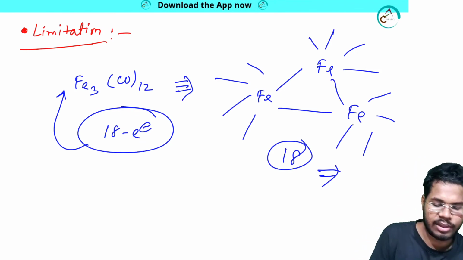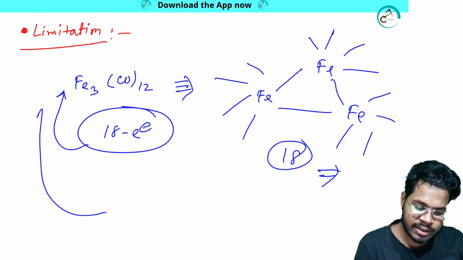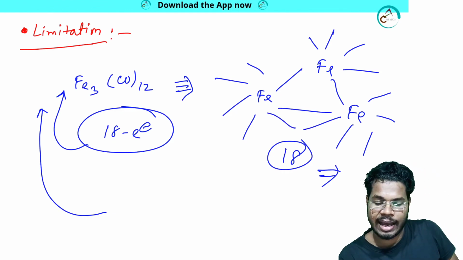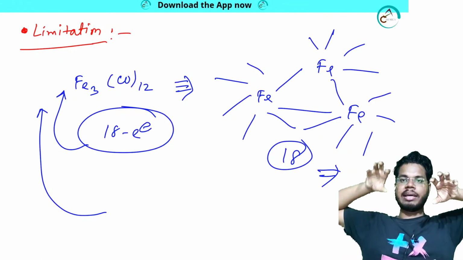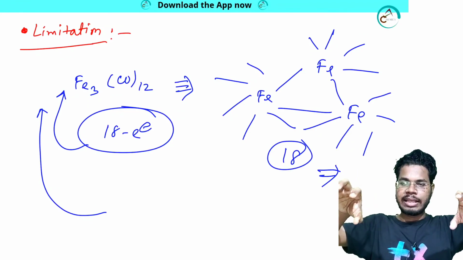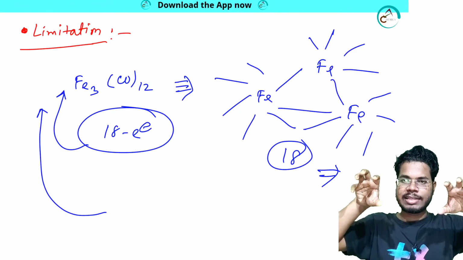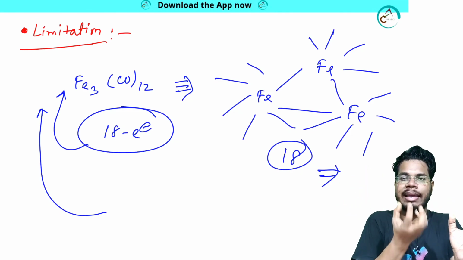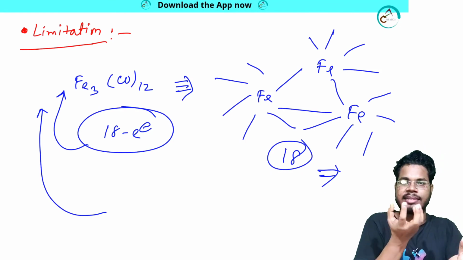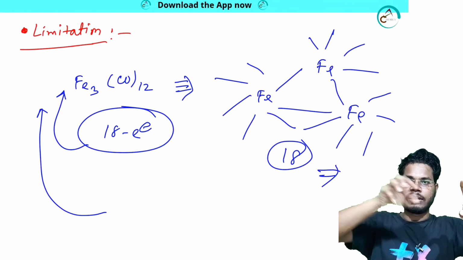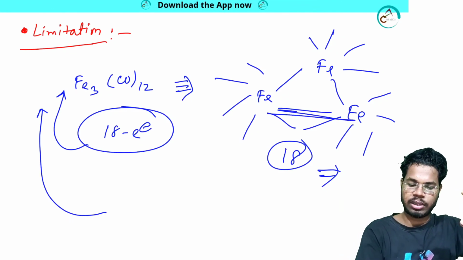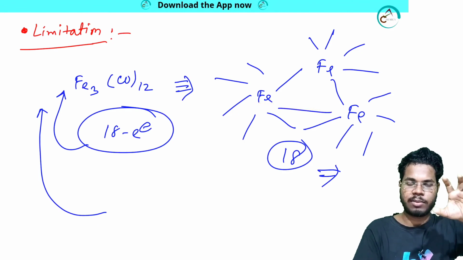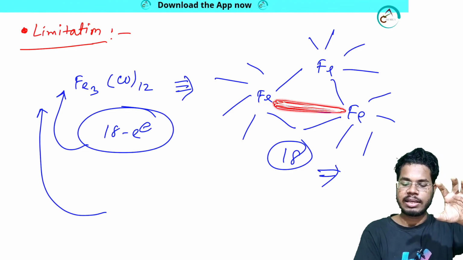But this EAN theory cannot explain if there is a bridging ligand. You know about a bridging ligand, the ligand which forms a bridge between two metals. Here is a metal, here is a metal. If these two metals are connected through a bridging ligand, here it is CO. Take it as CO, two metals, and here is CO. The metal is not connected directly from here to here. In this way, this is the direct connection of the metal. But in the case I am talking about, this is not there.